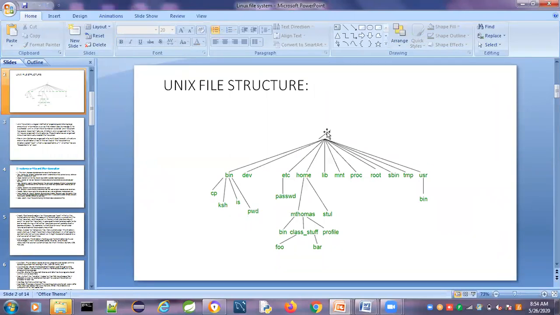For access to the root directory, the root user, also known as the super user, system administrator, Linux administrator or Unix administrator, can access all these files and everything. But the users who are working on the Unix operating system work under their home directories. They cannot work under the root directory because they don't have the permissions to work under the root directory.